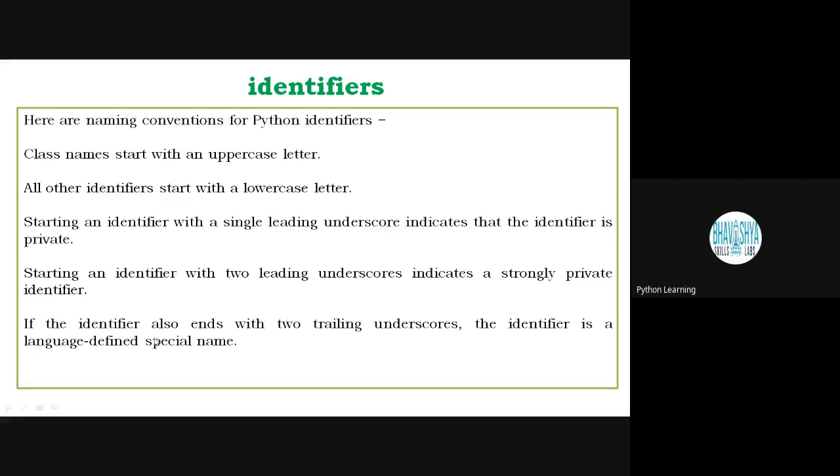If the identifier also ends with two trailing underscores, the identifier is a language-defined special name. It means some special content is there. It is already defined inside the Python platform.